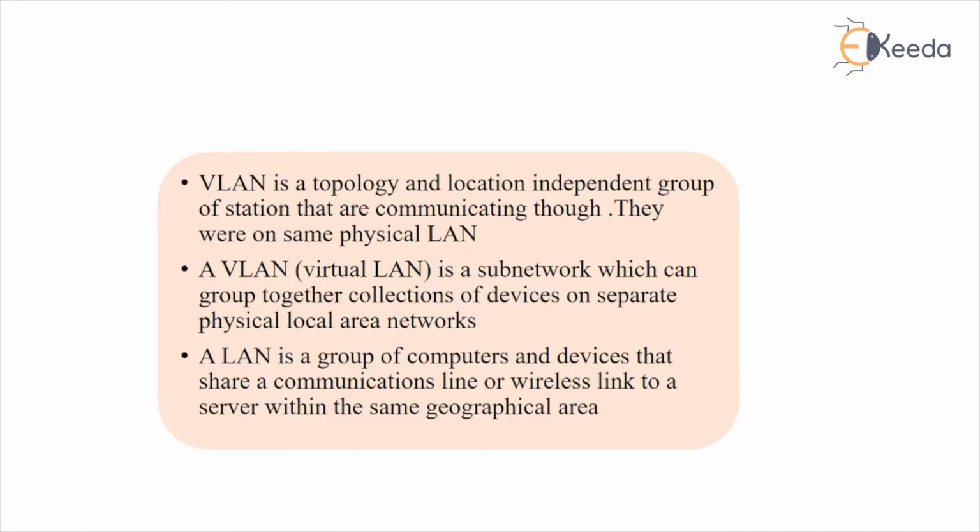VLAN is a topology. Topology is nothing but geographical representation of a network and location independent group of sessions. That means no need to worry about where you are going to locate this VLAN. You can use it anywhere because it is completely independent of the topology and location of the network, and the devices are communicating as if they were on the same physical LAN. That means a single LAN is enough to develop multiple VLANs.